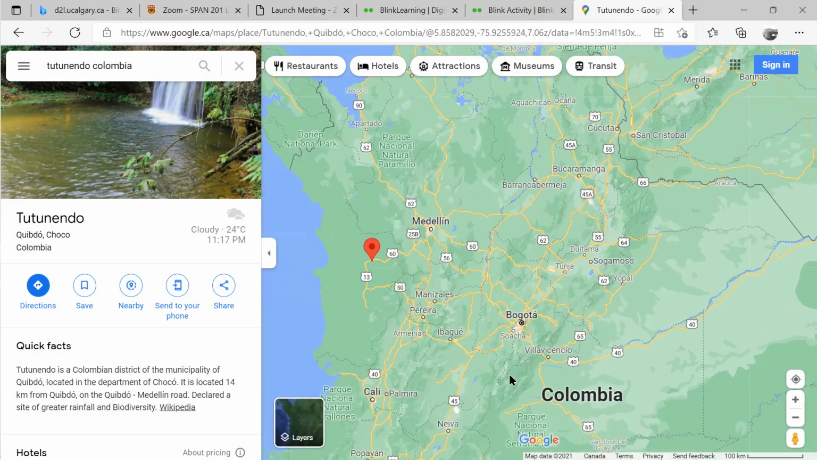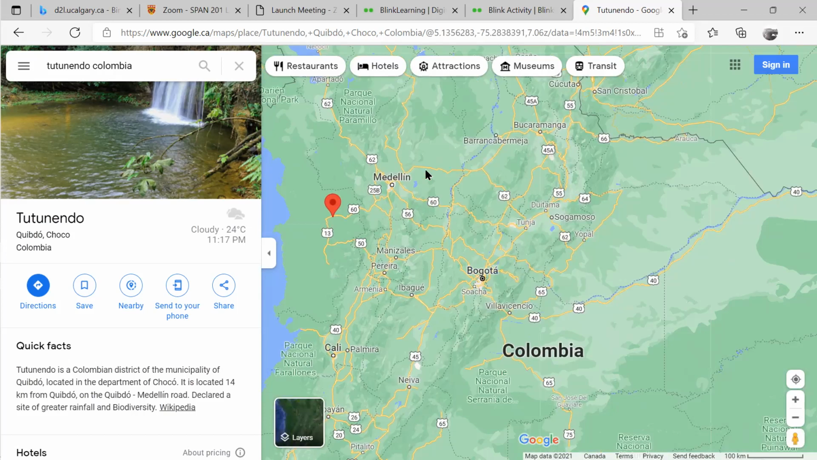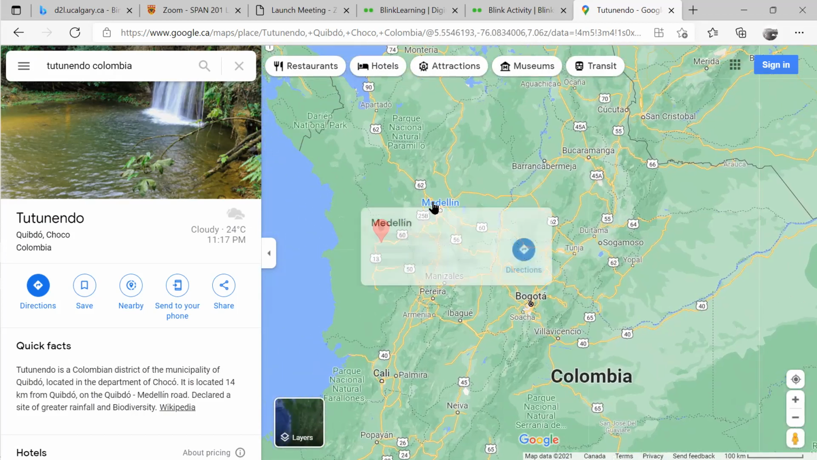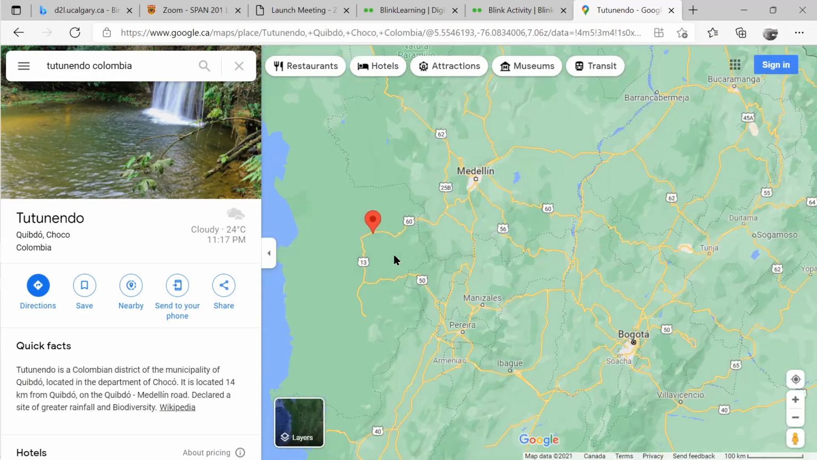La capital de Colombia is Bogotá. So the capital of Colombia is Bogotá. Then we have another main city. This main city is called Medellín. And then close to Medellín, we have Tutunendo here.